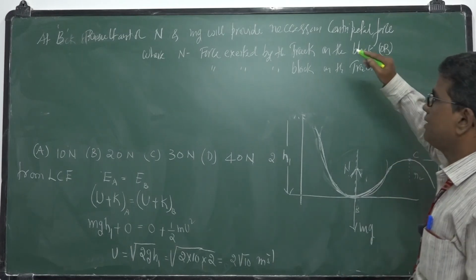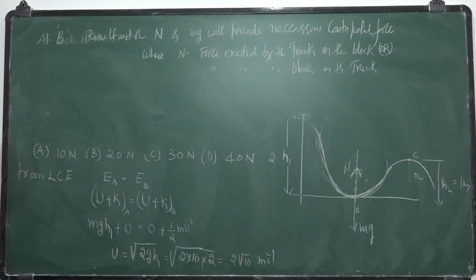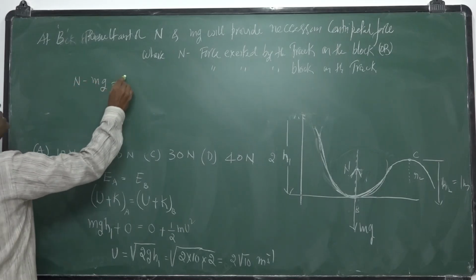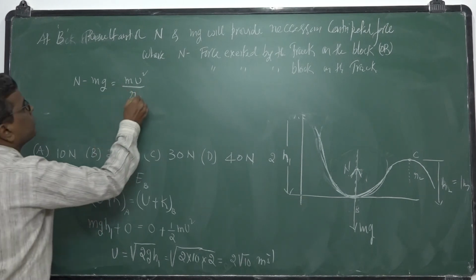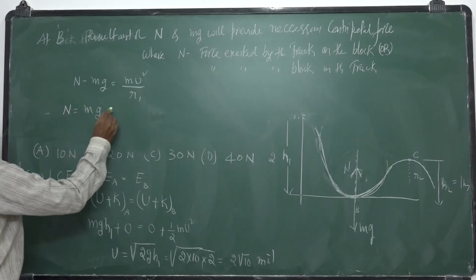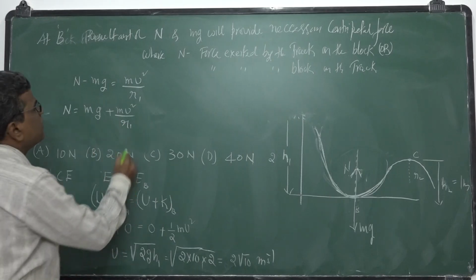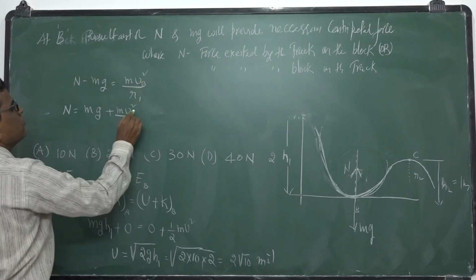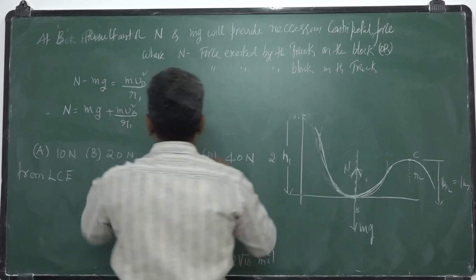We want this N. So from this concept, I want the resultant of these two. The resultant is N minus mg, which is equal to the centripetal force mv square by R1. So N is equal to mg plus mv square by R1. What is v? Velocity at B. So I want this.